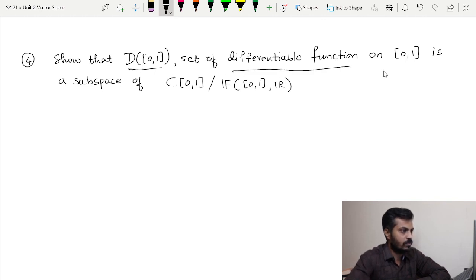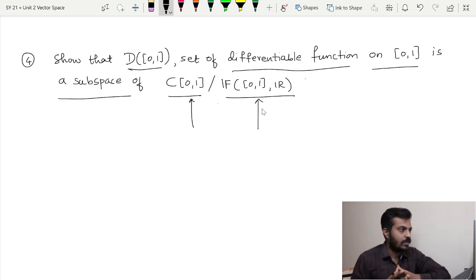Now moving towards the next example, here we have to show that the set of all differentiable functions on the closed interval [a, b] is a subspace of either the set of all continuous functions or the set of all functions on the closed interval. Now we already know what a differentiable function is. You have already studied it in analysis. So this example I leave to you. This is for homework. So that's it for today.